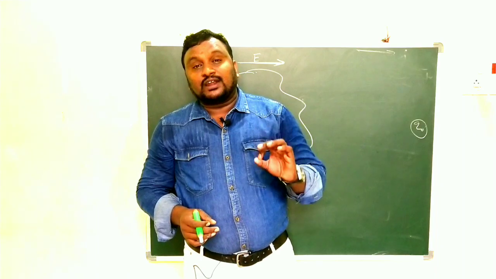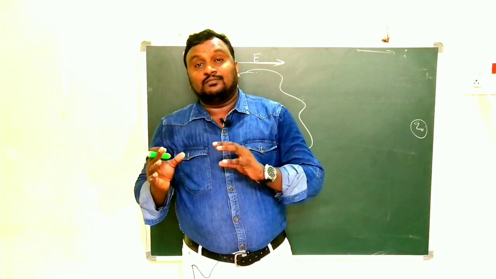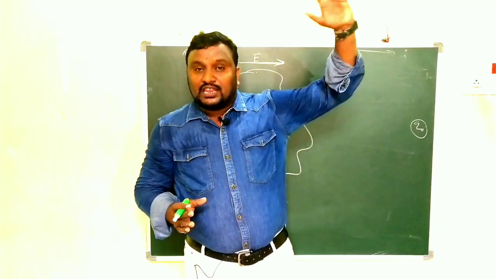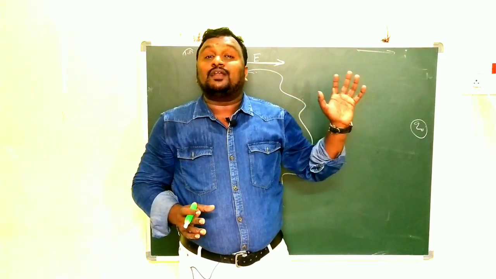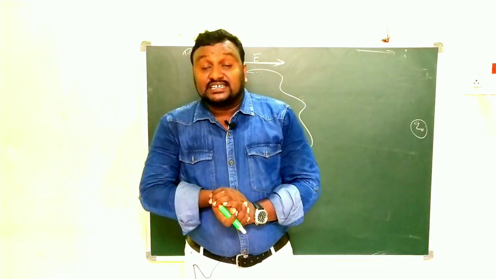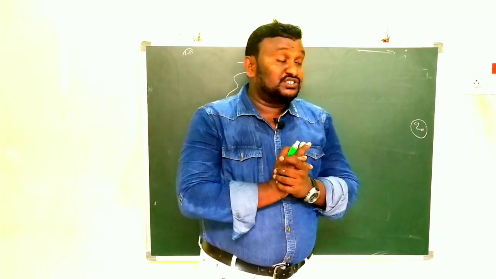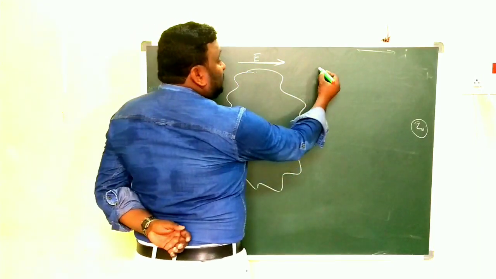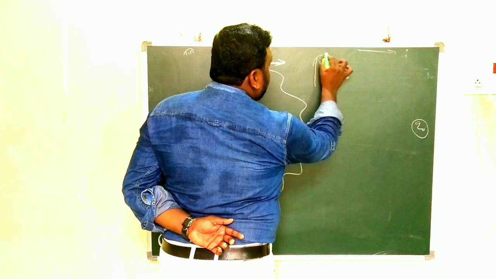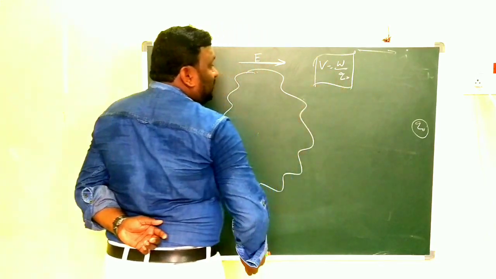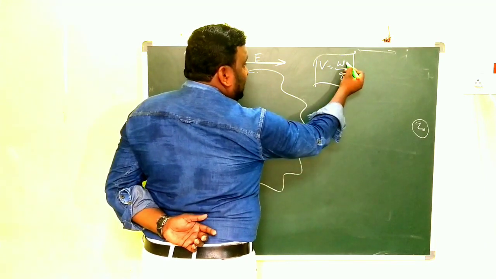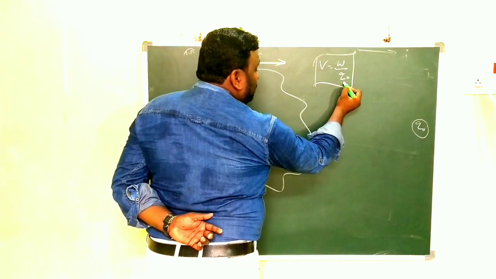The amount of work done in bringing a charge from infinity to a point in the field, that is called electric potential. Simply, we identify that V is equal to W by Q naught. V is equal to W by Q naught. This V is what? Potential. W is what? Work. And Q naught is what?